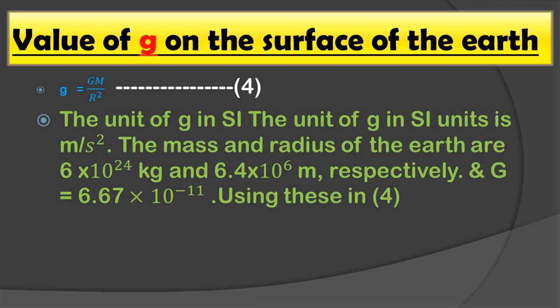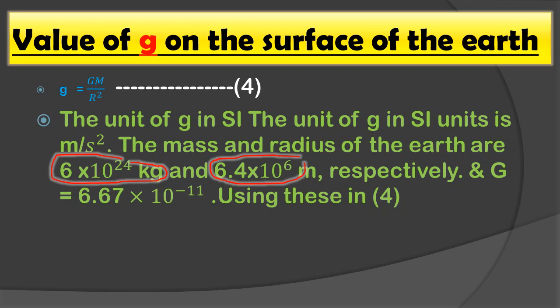The mass of the earth is 6 into 10 raised to 24 kg, and the radius of the earth is 6.4 into 10 raised to 6 meters. These two values are fixed, that is, the mass of the earth and the radius of the earth. These are fixed values, they never change. And capital G, the gravitational constant, is 6.67 multiplied by 10 raised to minus 11.